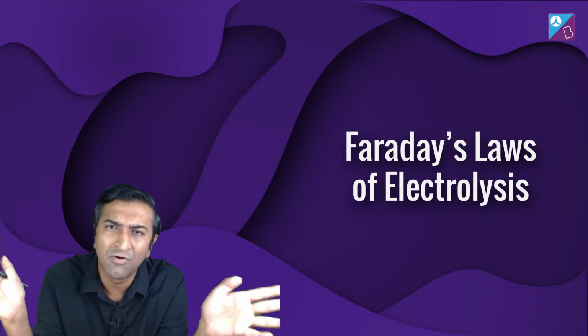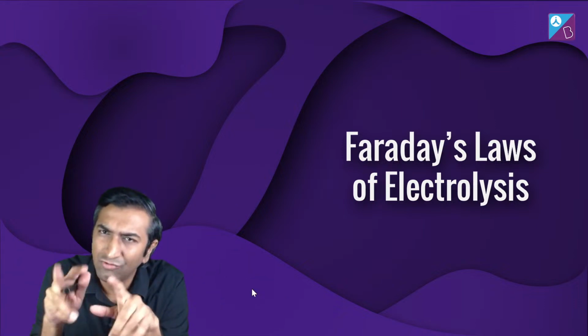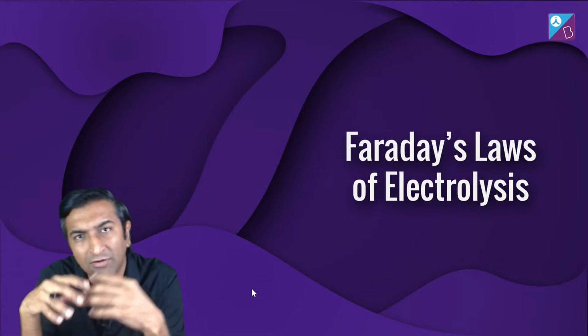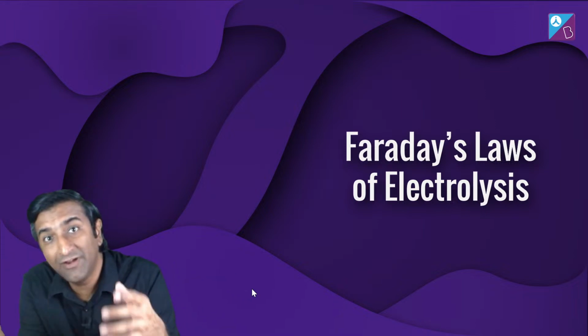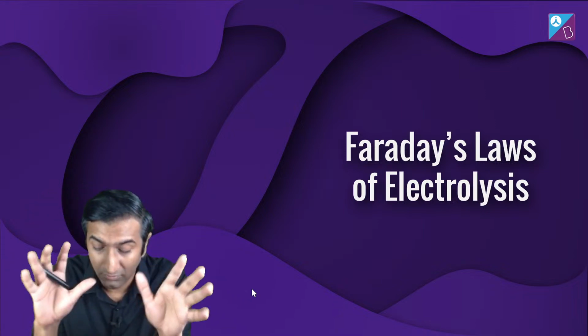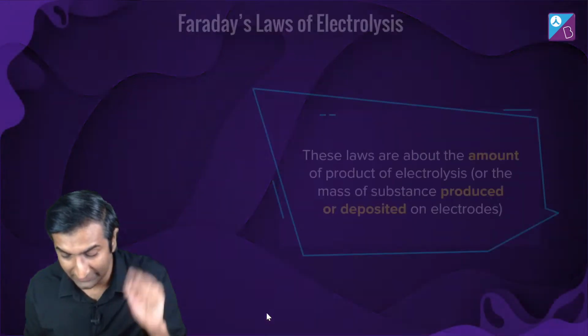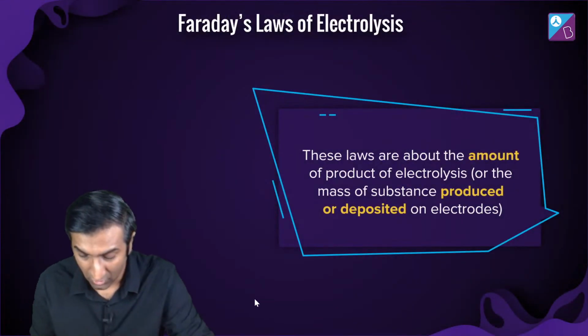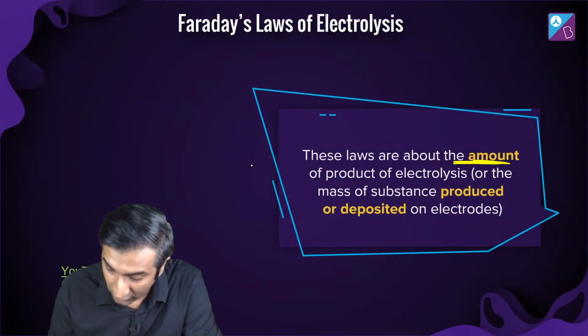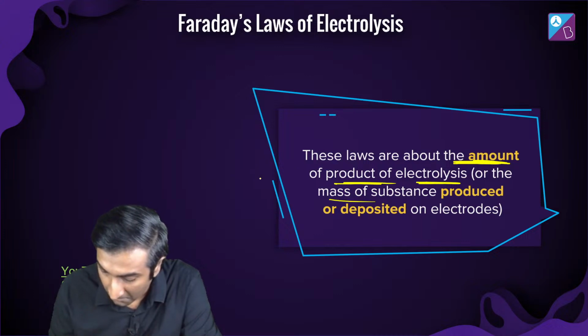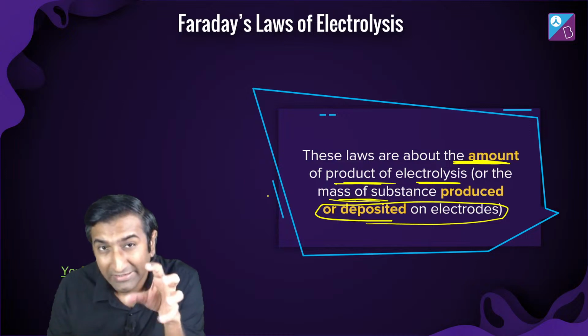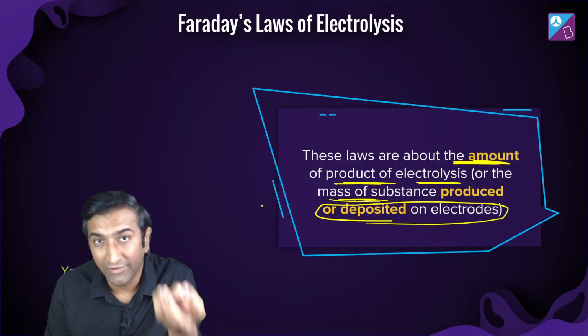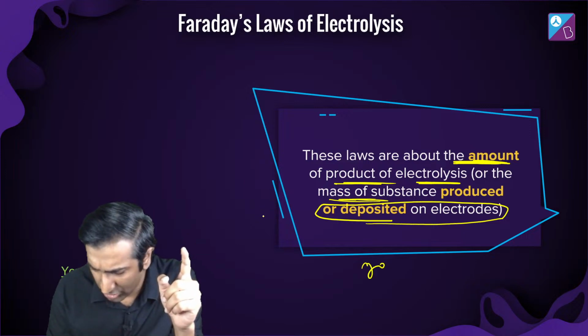कुछ बहुत अजीब नंबर उनको मिल रहे थे. And they were like, you know what? This number is constant irrespective of what sample we take. And for a different metal, the number is different. So this was the initial, things that they did. And based on this, they formed these laws. What are these laws? Amount of product of electrolysis or the mass of substance is deposited on the electrode. We're talking about कितना quantity deposit हो रहा है on the electrode. So technically we're talking about reduction.